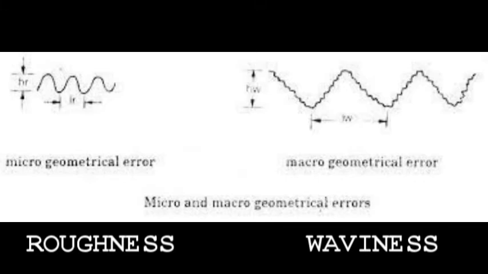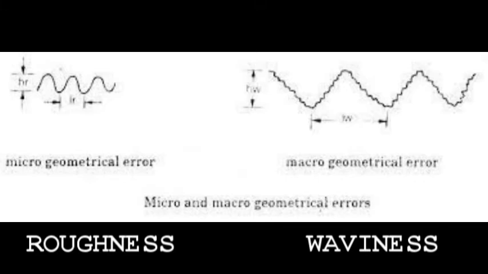Surface irregularities of small wavelength are called primary texture or roughness. In every surface we have some irregularities, and those irregularities are categorized into two types.